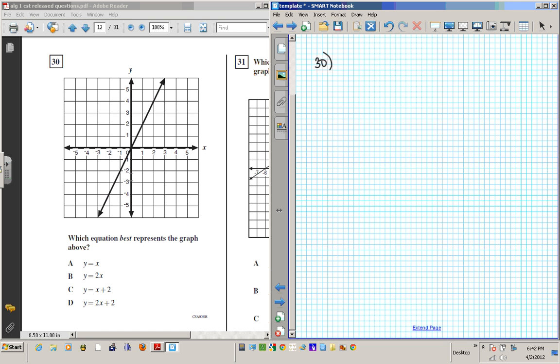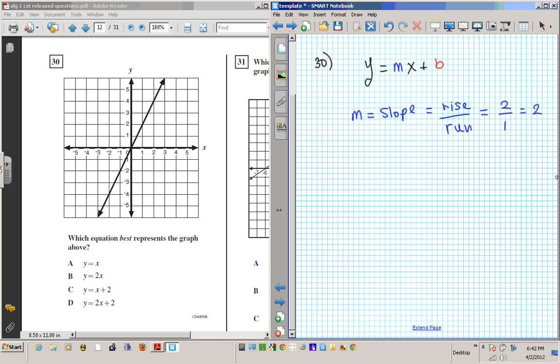If we look at this line that's been graphed, and find the slope and the y-intercept, we can plug them into the equation y equals mx plus b, and that will tell us what the equation is. So let's start with m first. M is the slope, basically rise over run. We can start from any point. Why don't we start from the y-intercept, which is 0? From here, how can we get to the line? We rise 1, 2, and run 1. So rise is 2, run is 1, which reduces to 2. So the slope is 2.